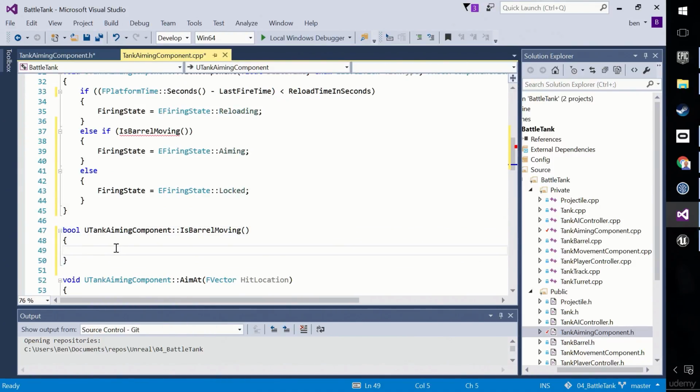Okay, so how are we going to do this? The first thing is that we should never be calling this method when there is no barrel. So we need to protect against the idea of there being no barrel when we call this. Now, if there was no barrel, would we want to...